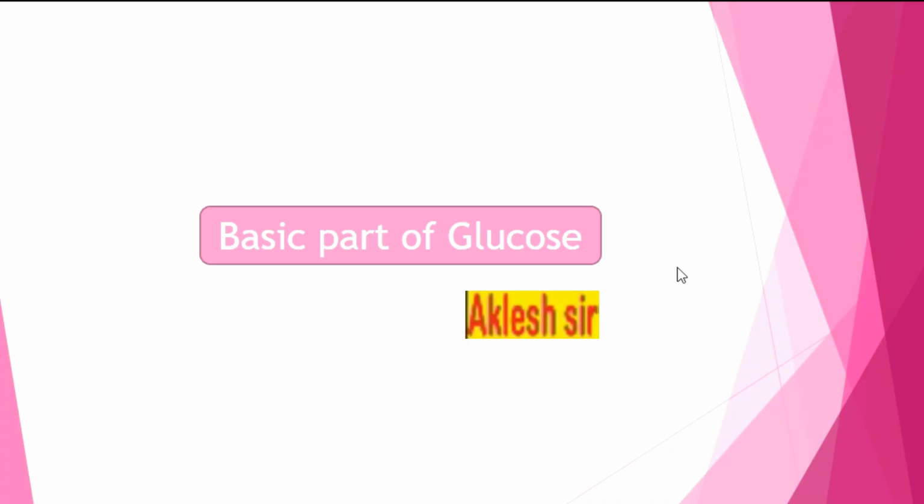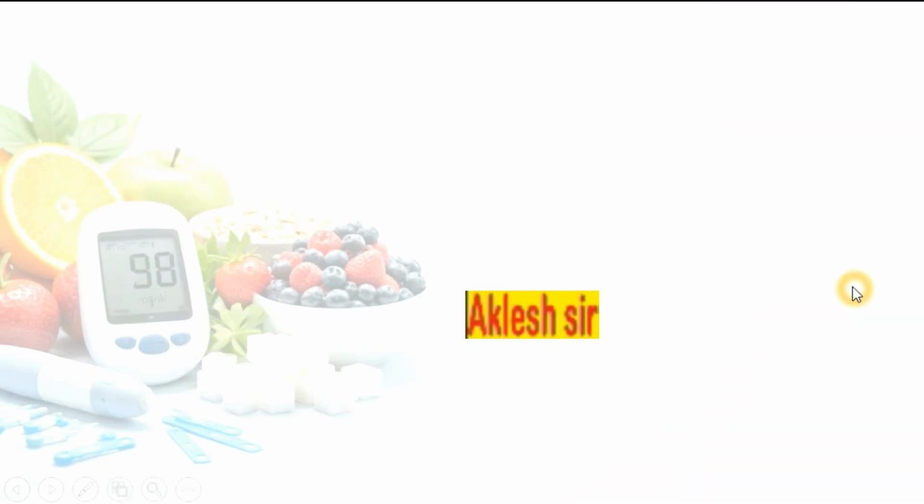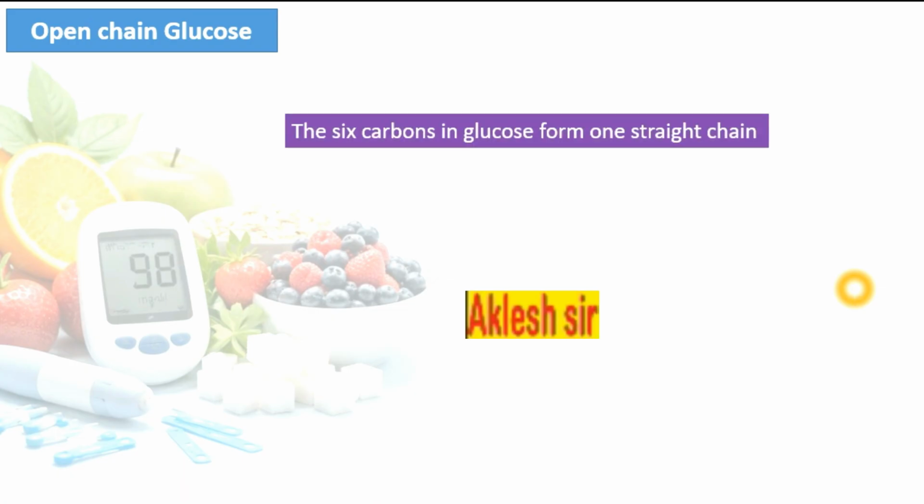Let us see the basic part of glucose. How does the glucose structure look? This is the open chain compound of glucose. How many carbon atoms does glucose have? Glucose has 6 carbon atoms, and all are placed in a straight chain. So here is the glucose structure.